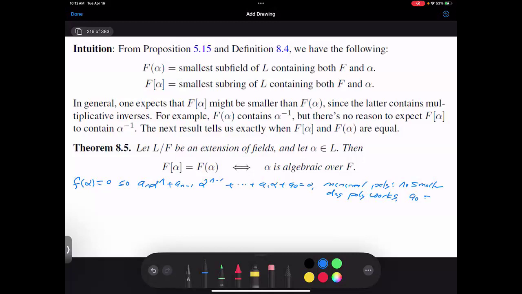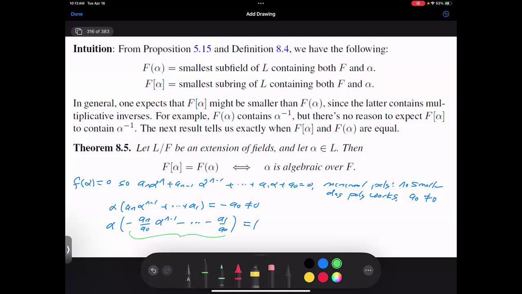So we know a_0 is not 0. So we can say that alpha times (a_n alpha to the n minus 1 plus dot dot dot plus a_1) equals negative a_0, which is not 0. So alpha times negative a_n over a_0 alpha to the n minus 1 minus dot dot dot minus a_1 over a_0 equals 1.